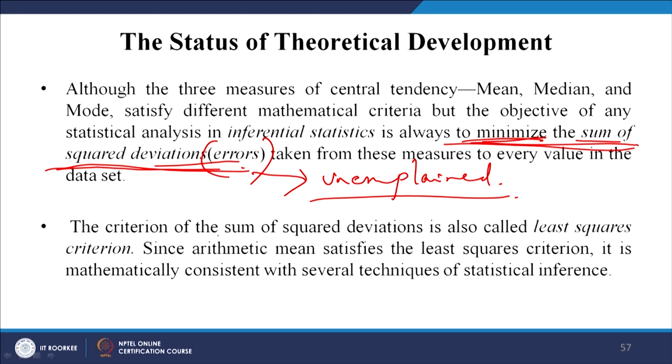So, the criterion of the sum of squared deviations is also called the least squares criterion, this is what I was talking about, right. Since the arithmetic mean satisfies the least squares criterion, it is mathematically consistent with several techniques of statistical inference. That is, these central tendency measures, the mean, median, mode, and especially the mean, many a time follow this, they are consistent with this least squares criterion. That is why you mostly see that the mean is largely utilized in data analysis tools as the basic platform upon which other techniques are built, right.